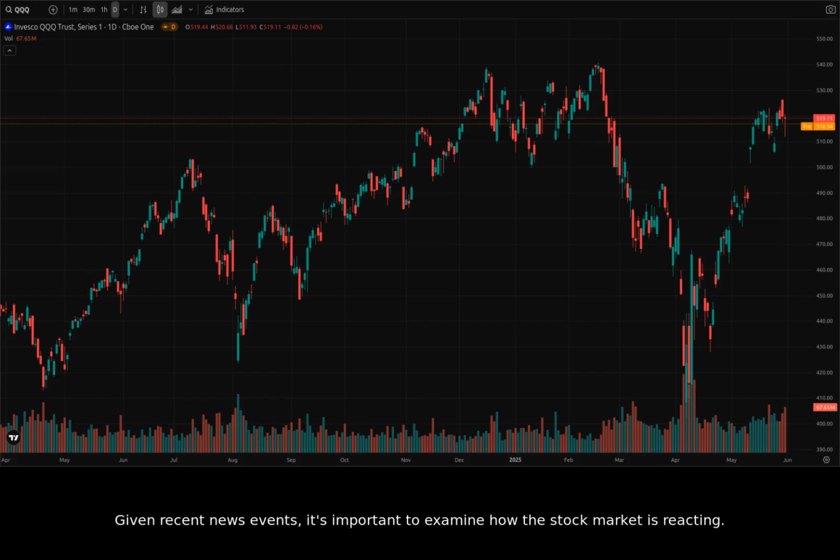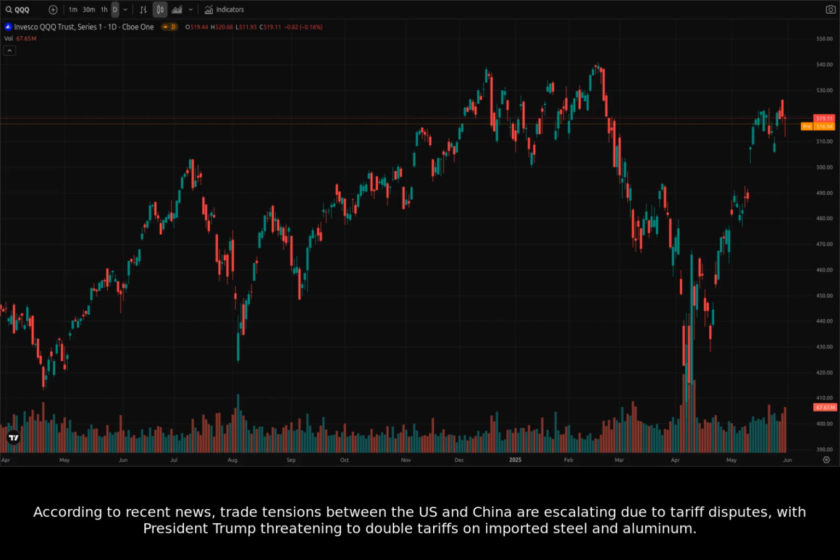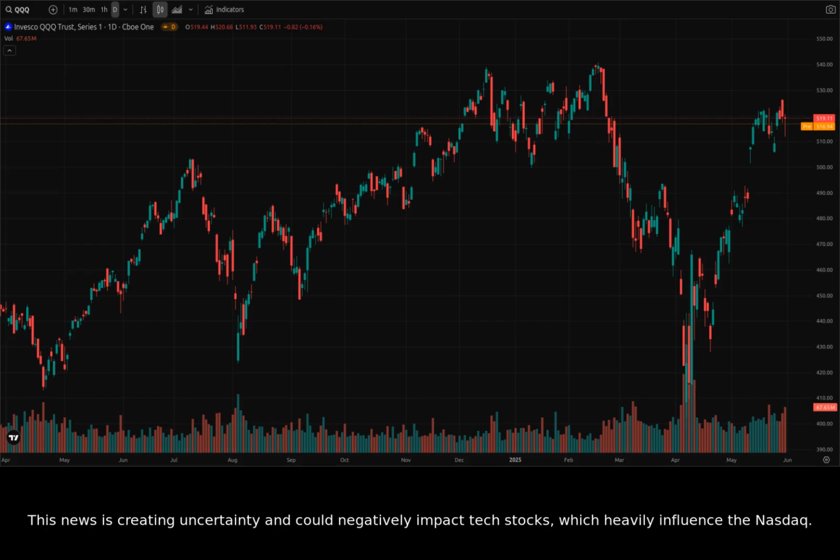Given recent news events, it's important to examine how the stock market is reacting. According to recent news, trade tensions between the U.S. and China are escalating due to tariff disputes, with President Trump threatening to double tariffs on imported steel and aluminum. This news is creating uncertainty and could negatively impact tech stocks, which heavily influence the Nasdaq.